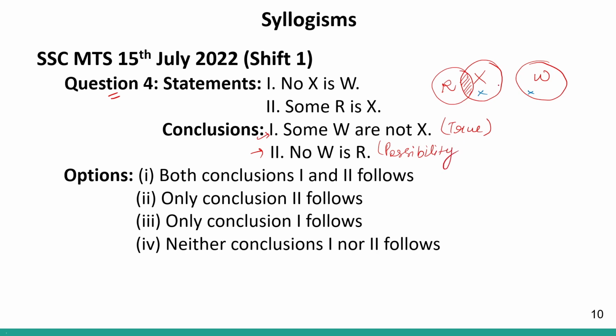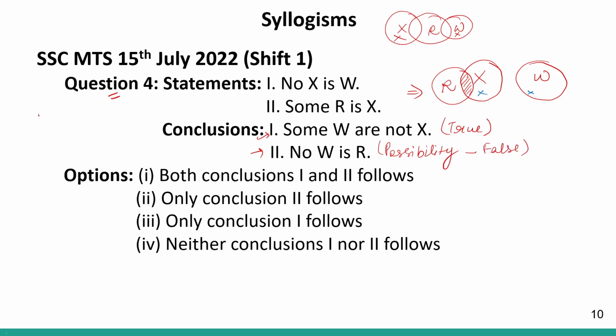Either I can draw this diagram or my diagram can look like this also. Let's say this is R and this is W, and X and W are not overlapping. So my diagram can look like this also, right? So in this case, some W will be R. So this is a possibility which can be formed here. This is a possibility, but this is not definite. Therefore, this will be false.